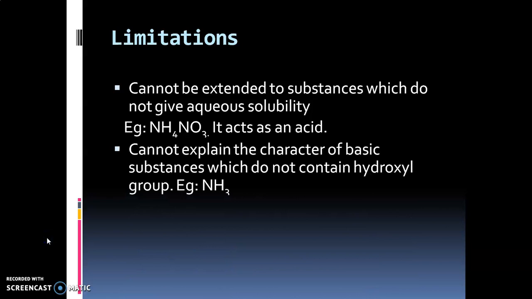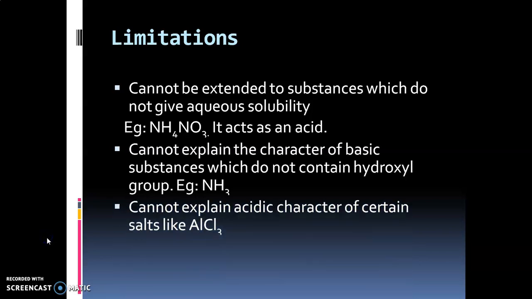Also, it cannot explain the character of basic substances which do not contain a hydroxyl group, for example NH3. According to this concept, bases give hydroxyl ions or OH- ions. Now, you can see ammonia, that is NH3, is a base, but it does not contain OH- ions. It also cannot explain the acidic character of certain salts like aluminium chloride.